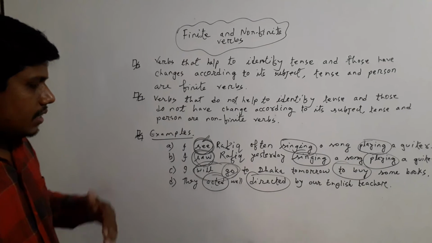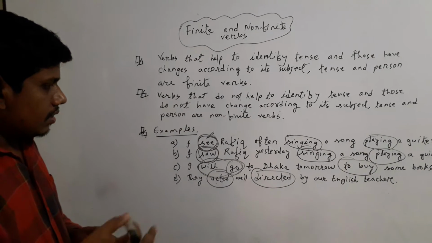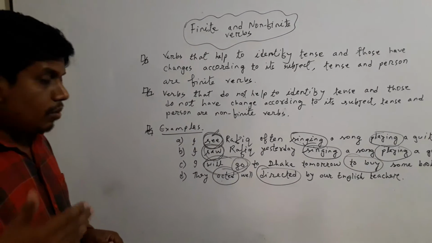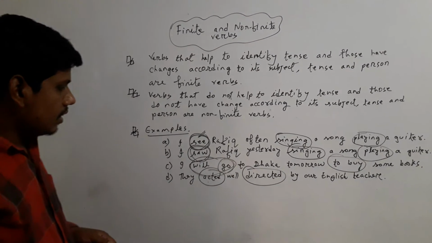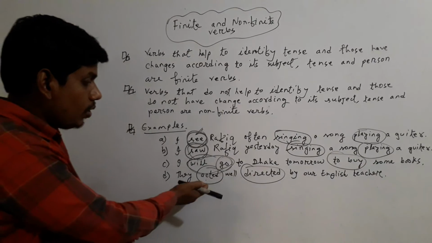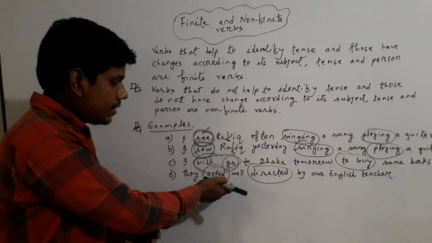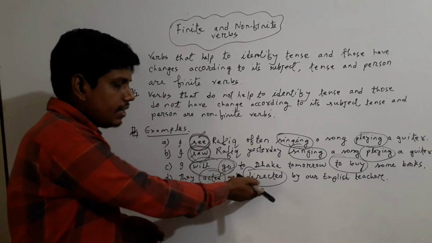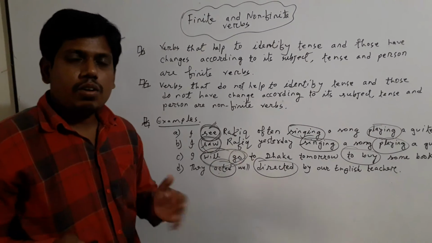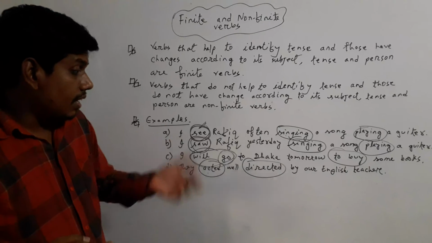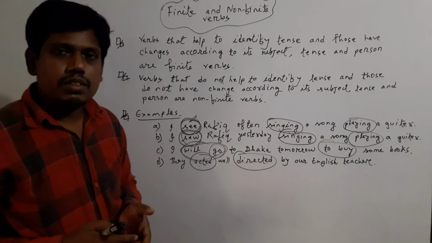If you change the tense into another tense, then directed will remain the same. For example, if you turn it into future tense, then the example will be they will act well. Here will act will be changed, but directed will be unchanged. So students, the verb that remains unchanged when you turn into another tense is a non-finite verb.